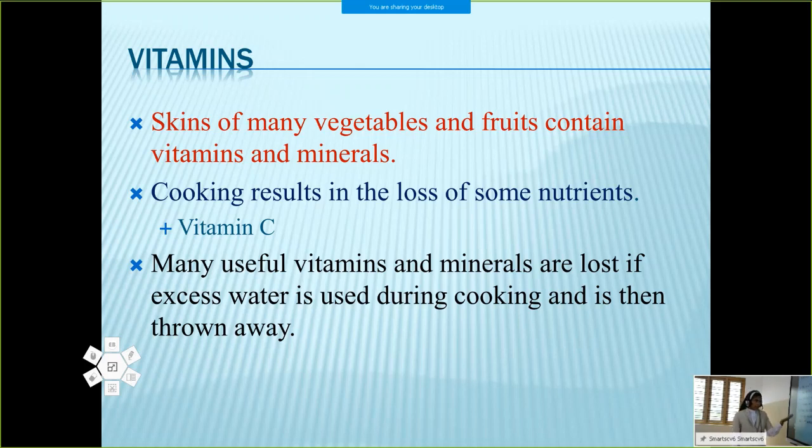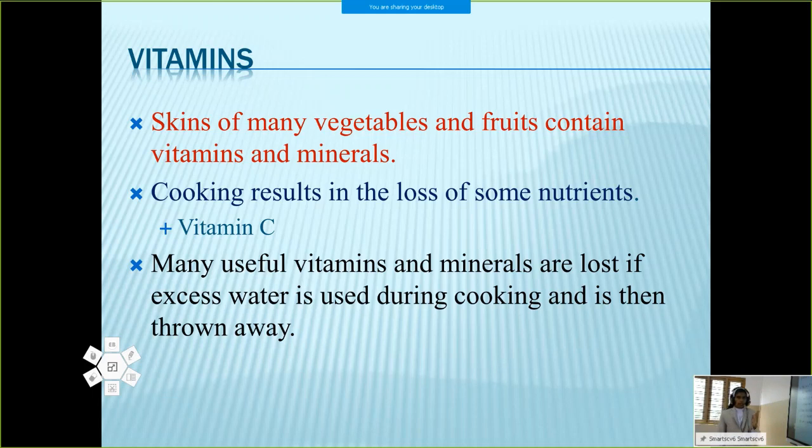And one more thing: many useful vitamins and minerals are lost if excess water is used during cooking and is then thrown away, like rice. For preparing rice, we use excess water and after that we drain it. In order to avoid that, you have to add a little amount of water while cooking, or you have to use that water also in your food. Okay, so these are about vitamins.